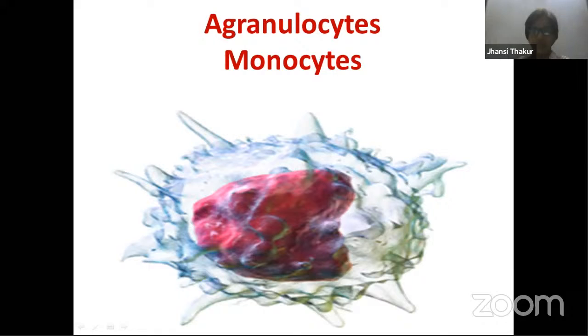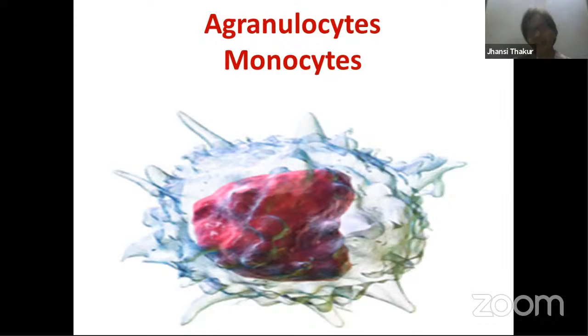Our WBCs go and attack germs. Sometimes they die, and even bacteria get killed. All that waste material present in the body is removed by these monocytes. Hence, these are called the scavengers of the body.